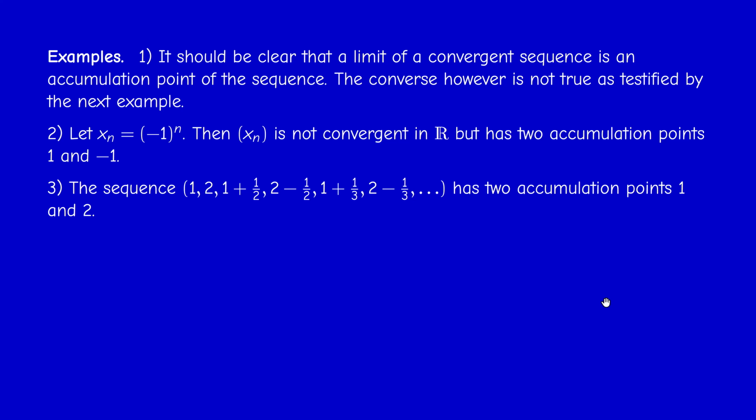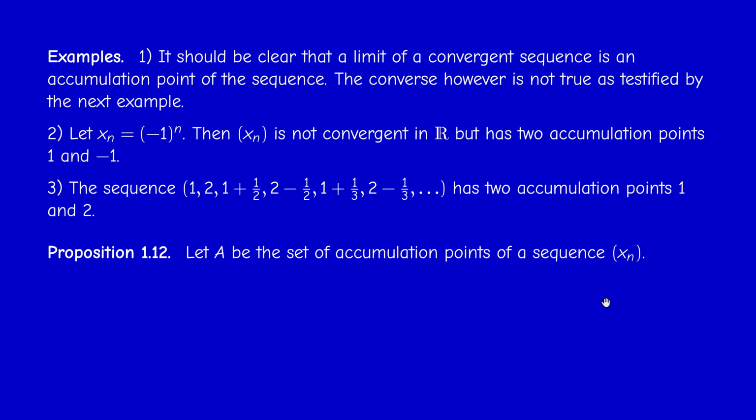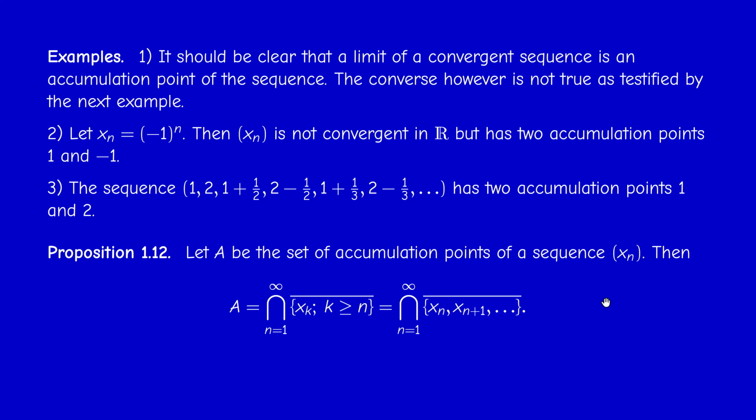Okay, now it's possible that a sequence need not have an accumulation point. So the set of accumulation points could be empty, could contain just one element, could contain two elements, and also could contain infinitely many elements. Okay? So how to characterize the set of accumulation points of a sequence? So here's a useful result.